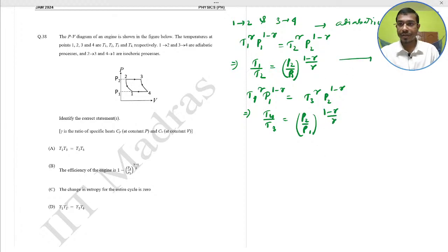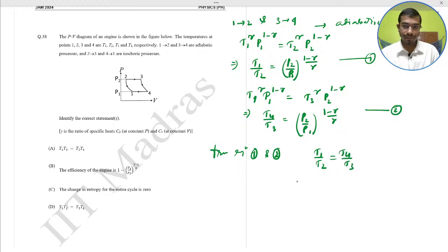So this is equation number 1 and equation number 2. From equations 1 and 2, we clarify that T1 by T2 equals T4 by T3, that is, T1 T3 is equal to T2 T4.